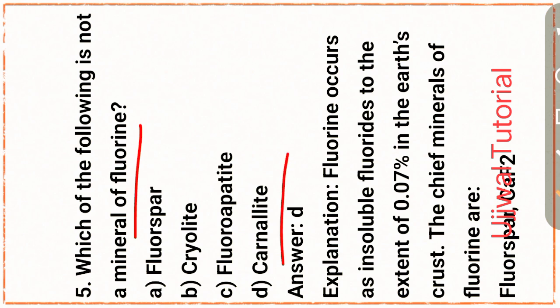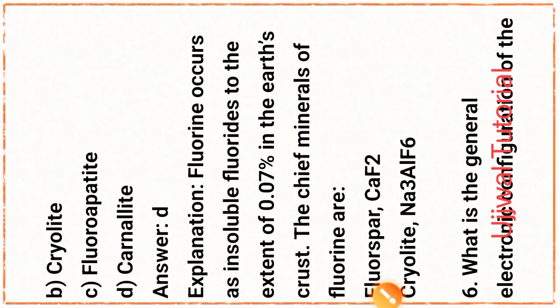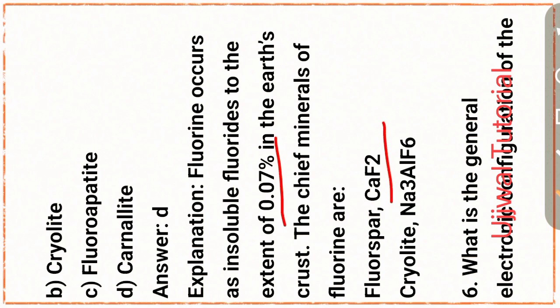To explain this part, fluorine occurs as insoluble fluorides to the extent of 0.05 percent in the earth's crust. The chief minerals of fluorine are fluorspar, formula CaF2, and cryolite, formula Na3AlF6.